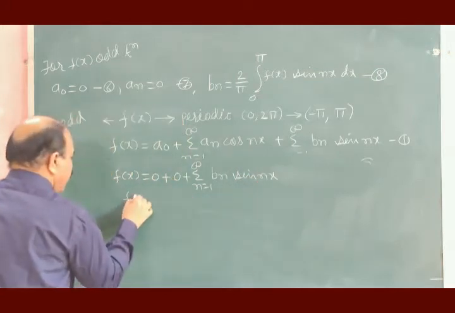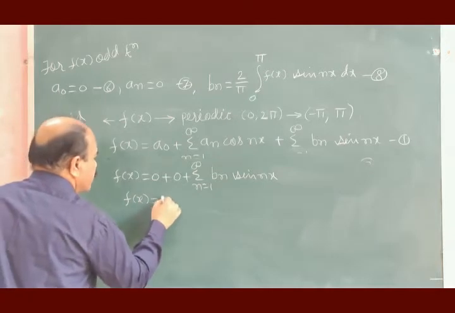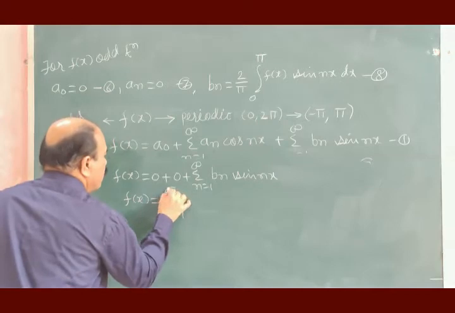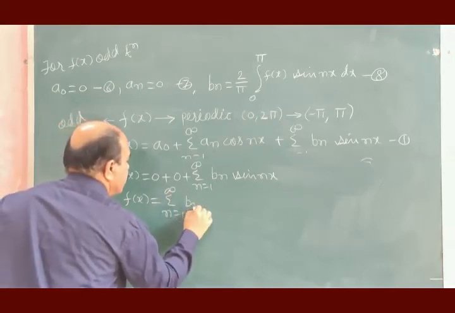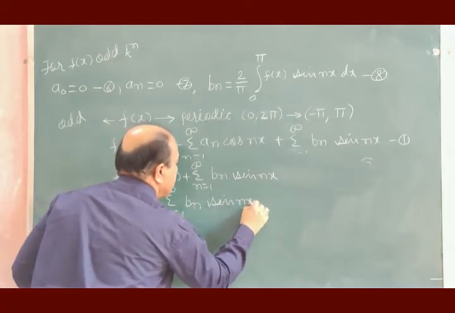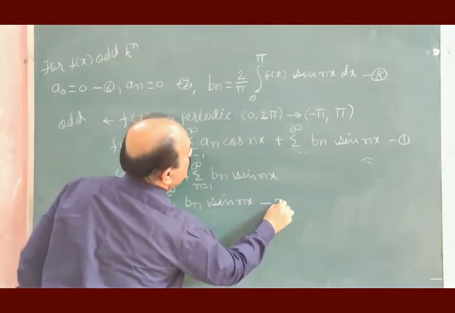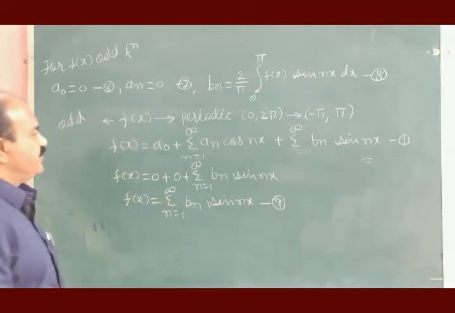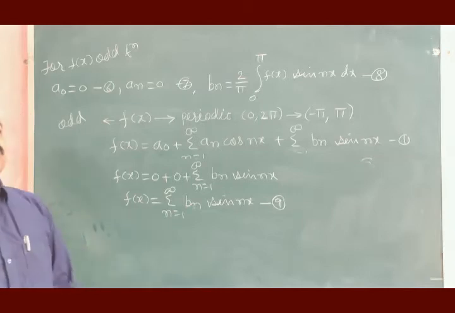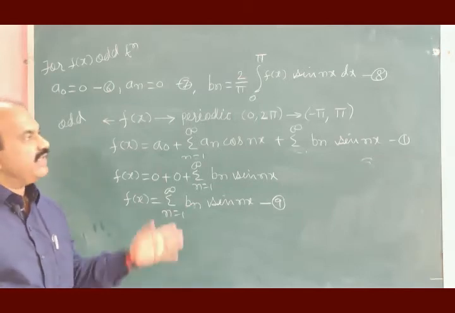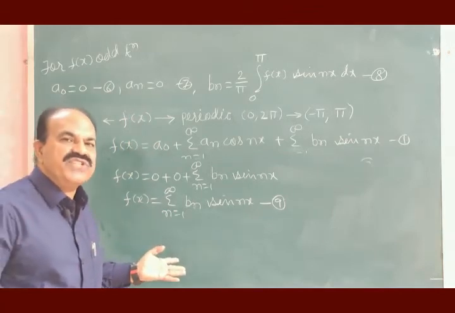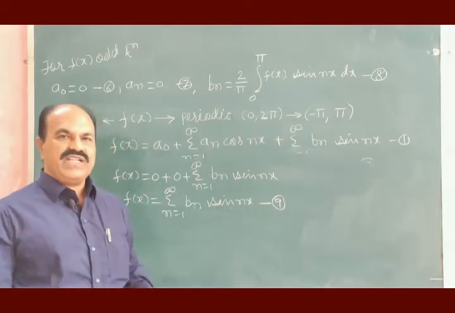Or finally, f of x is equal to summation of n is equal to 1 to infinity bn sin nx, equation number 9. So, function f of x, which is odd function, odd and periodic function, is represented in the form of Fourier series given by equation 9.